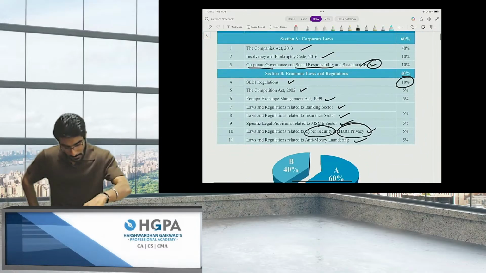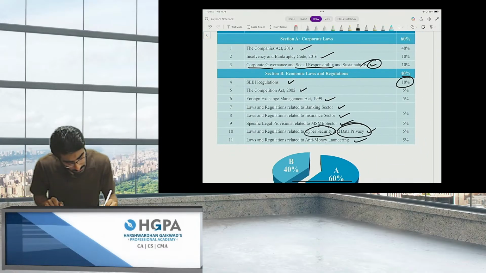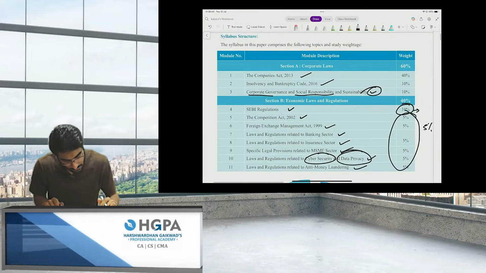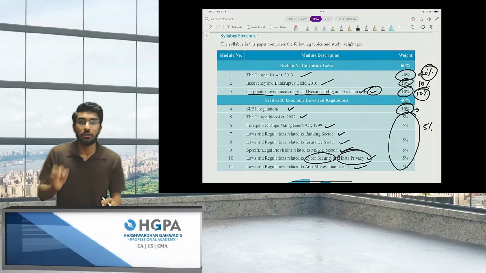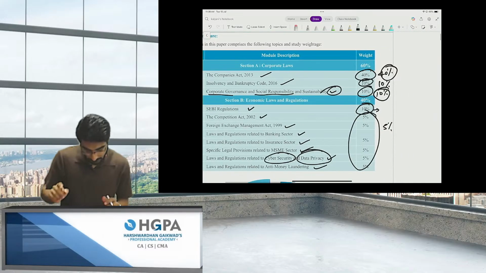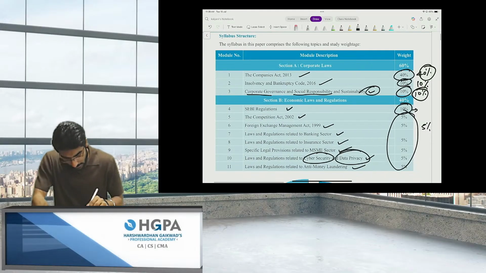SEBI regulation will be of 10 marks. Remaining chapters will be of 5% weightage. The Companies Act 2013 will be of 40% weightage. The remaining chapter will be 10% weightage. So the most important chapters that we need to cover first are SEBI regulations,